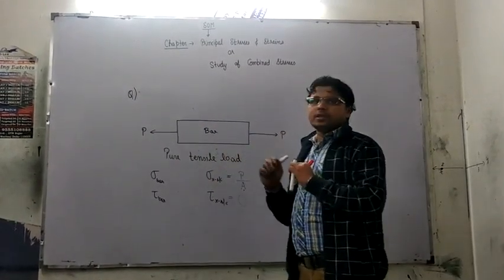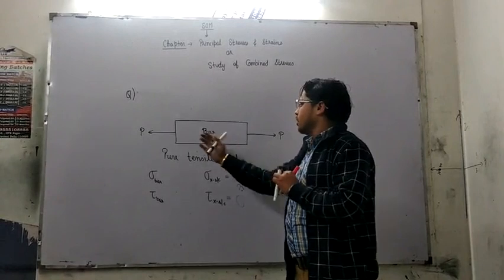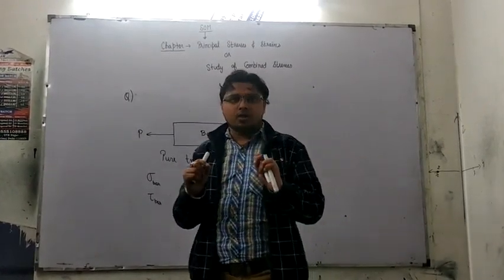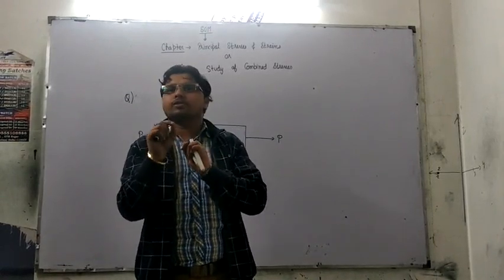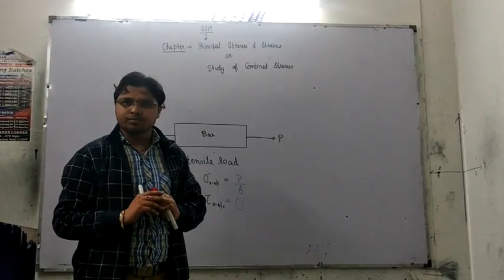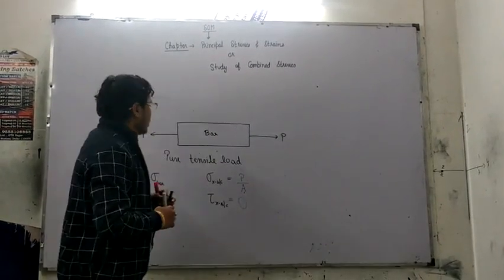Now whenever deformation occurs in the body, there are many points. Every point will get induced by some value of stress depending on the resistance they pose to the external load, right? Okay.